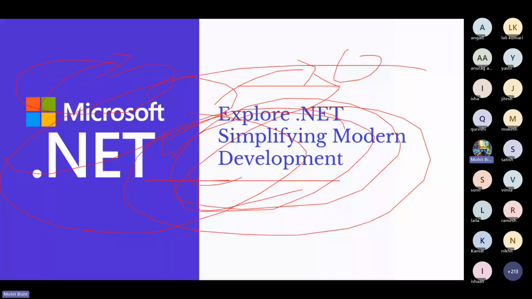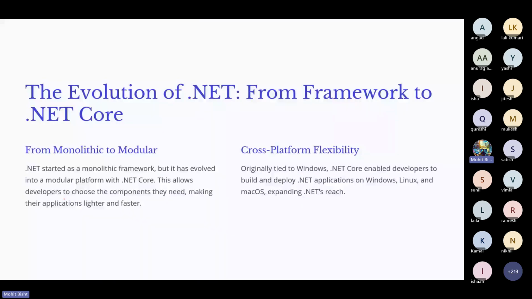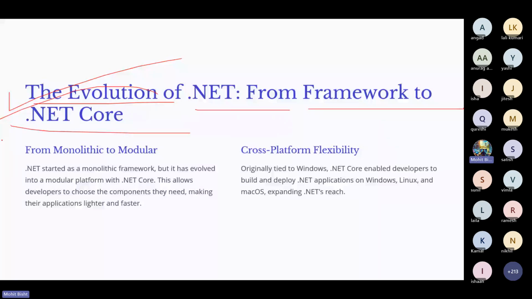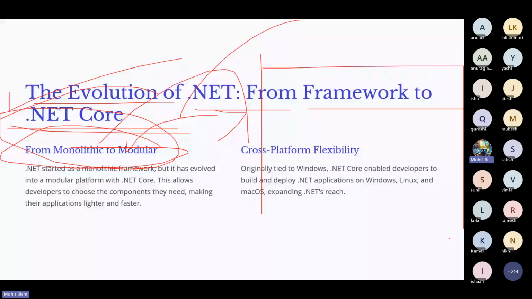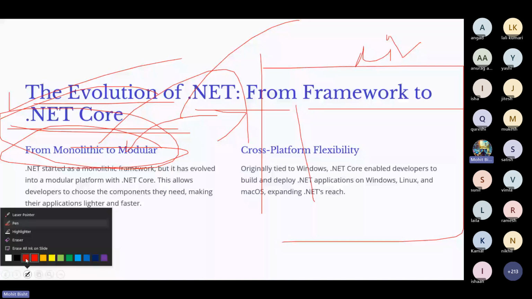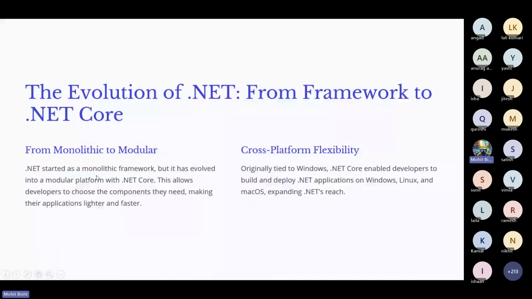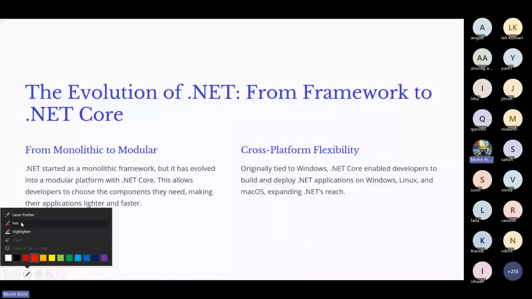So let's go to the next slide. In this slide, as the name says, the evolution of .NET from the framework to .NET Core. So monolithic architecture, and then we have microservice architecture. Monolithic is nothing but, suppose there is an Airbnb application, and let me erase this part and draw a diagram so that you can understand it. So let's take an example of Airbnb and discuss what a monolithic application is.